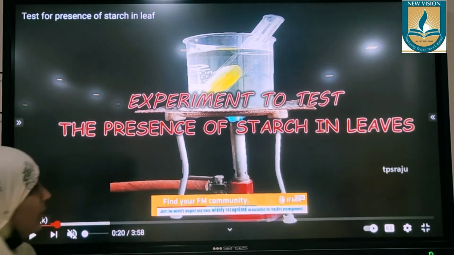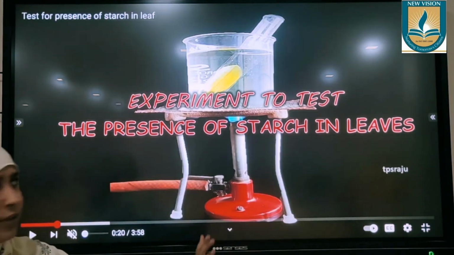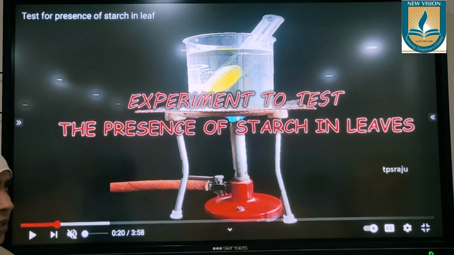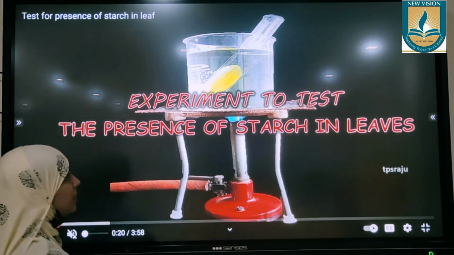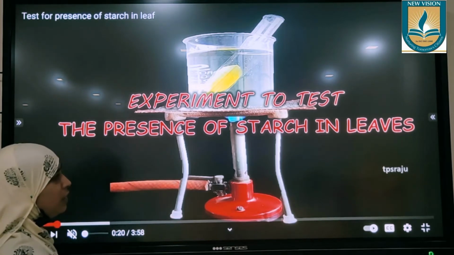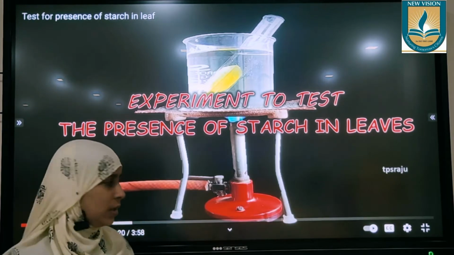Okay, the first experiment is an experiment to test the presence of starch in a leaf. Where does the starch come from? It is made during the process of photosynthesis, so that is why it is present in the leaves. And we know a very famous starch test. What is the famous starch test?